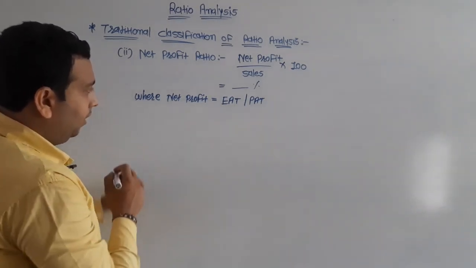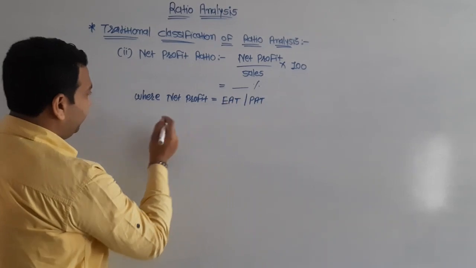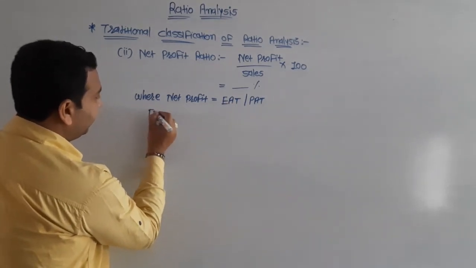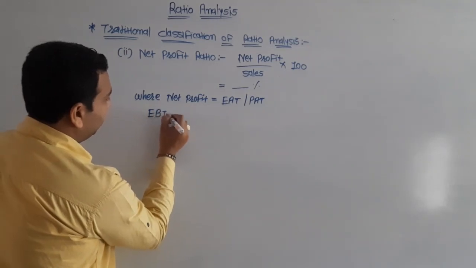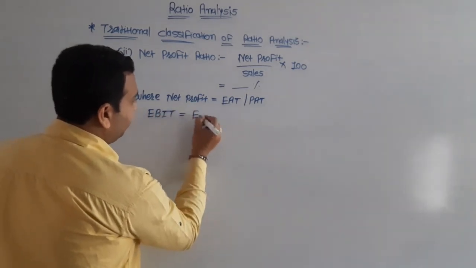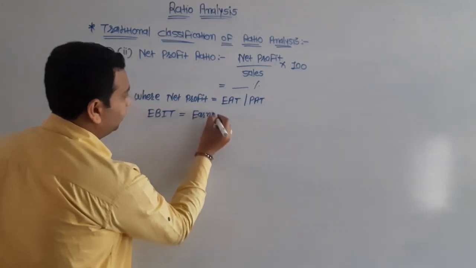Now we can find out PAT or EAT if you are given EBIT. EBIT's full form is earning before interest and tax.